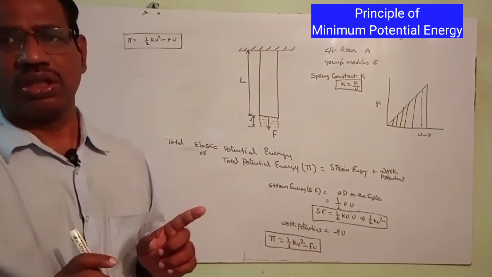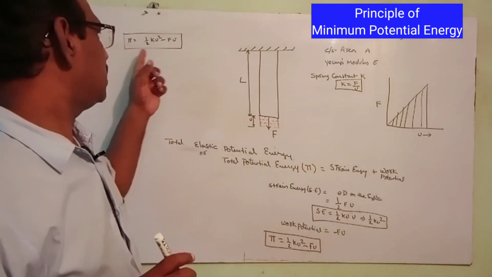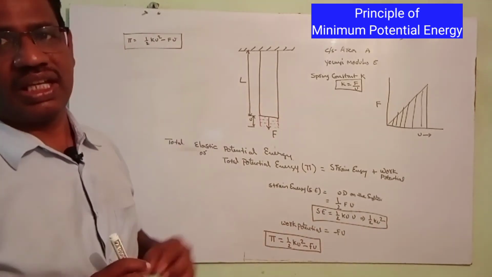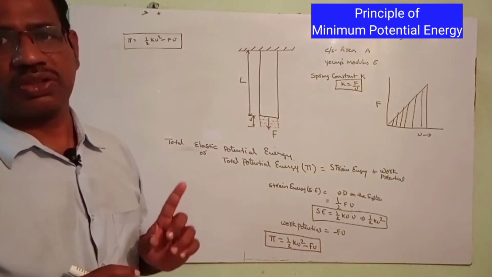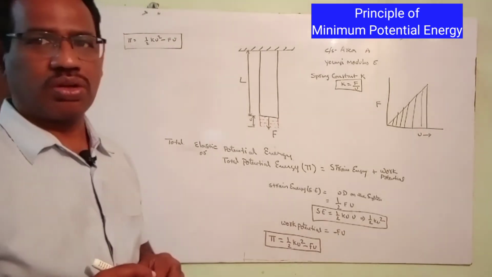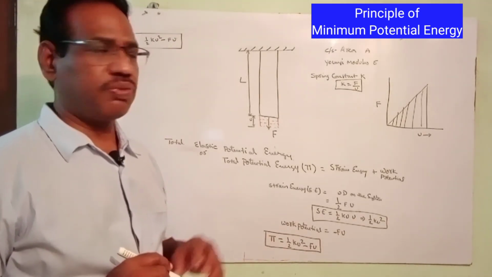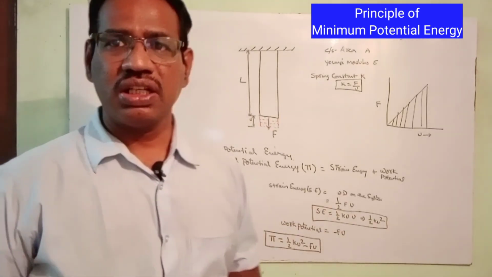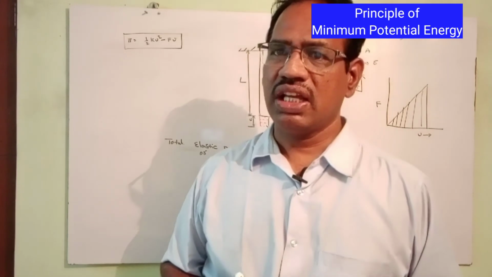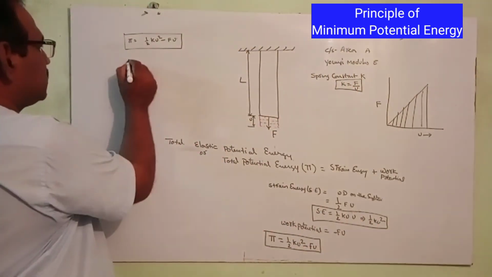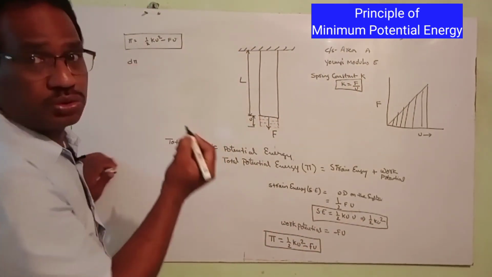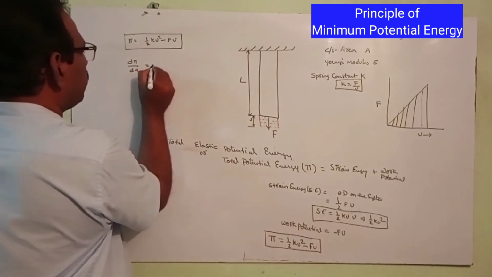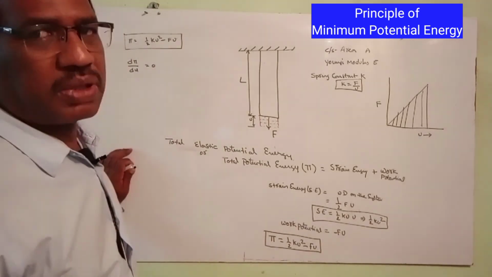At constant load, the total potential energy for a material of spring constant K varies only with respect to the deformation U. Now, in order to find the equilibrium condition, we differentiate, because the only variable is U, d phi by dU, and equate it to 0, and then you will get some condition.